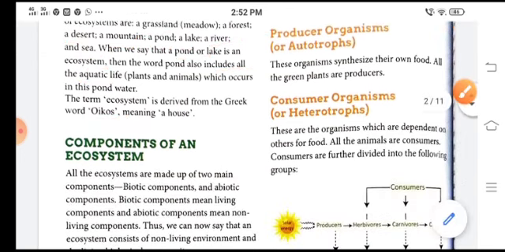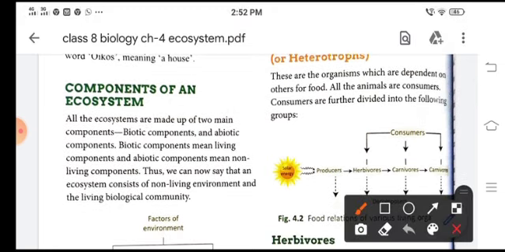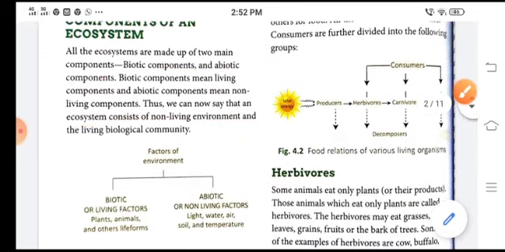Now let us know the components of an ecosystem. All ecosystems are made up of two components. Biotic components are the living components and abiotic components are the non-living components. So we can say that ecosystem consists of non-living environment and the living biological community.